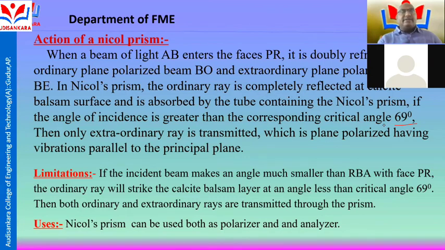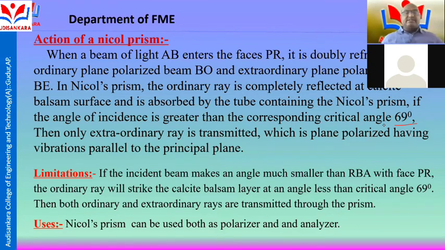When the angle of incidence is greater than the corresponding critical angle, it exhibits total internal reflection. Then only the extraordinary ray is transmitted, which is plane polarized, having vibrations parallel to the principal plane. So this is called the action of the nickel prism.